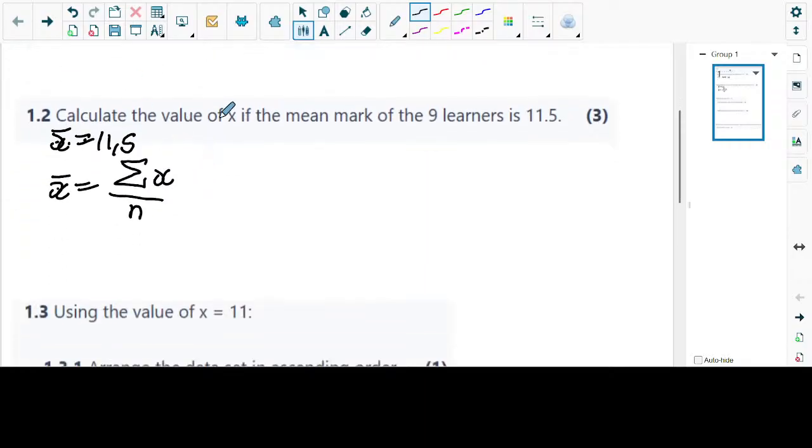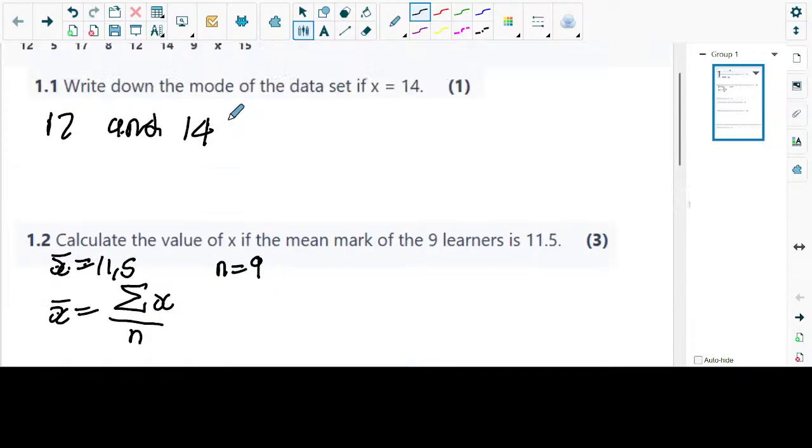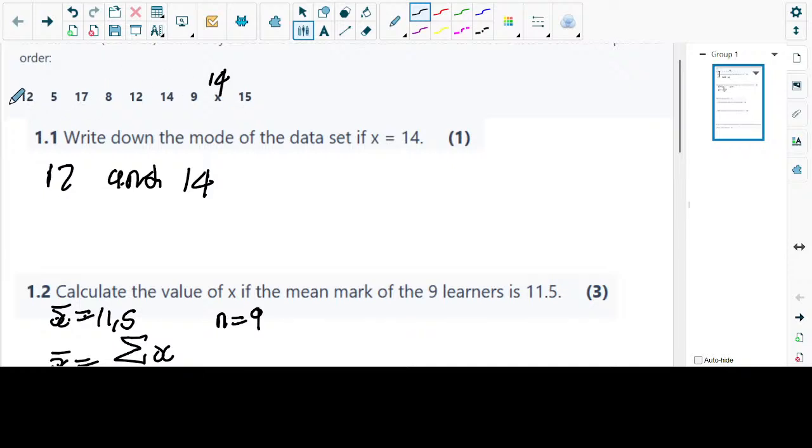Now, for 1.1 and 1.2 about mode and mean, do you need to rearrange your data? Not yet, but I will encourage you, as your teacher, to say every time you're given a set of data, start by rearranging it.